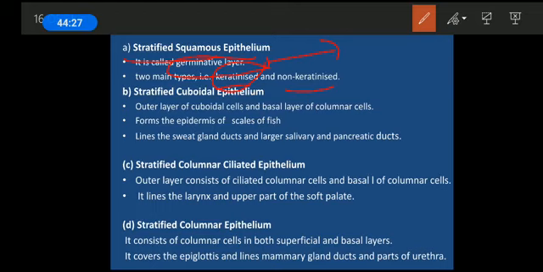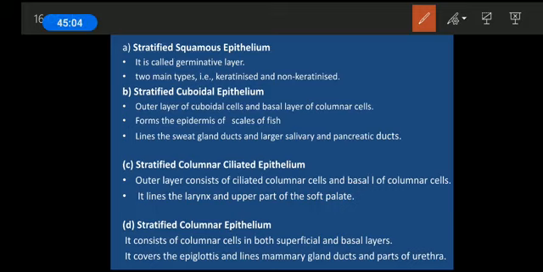Second is the stratified cuboidal epithelium. Depending on the cell structure, it will be a cuboidal structure: the outer layer is cuboidal and the basal layer consists of columnar cells. It forms the epidermis of the scales of fish. You have seen the scales of fish, right? These are mainly formed by cuboidal epithelium, and they are responsible for forming the protective structure. It also lines the sweat gland ducts, the largest salivary glands and the pancreatic ducts.